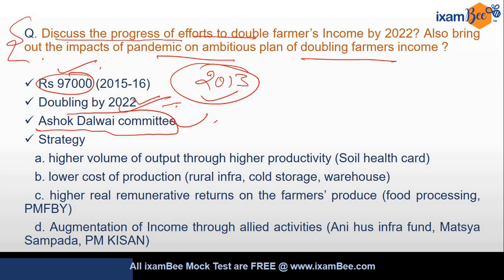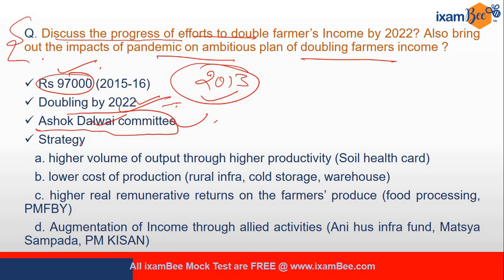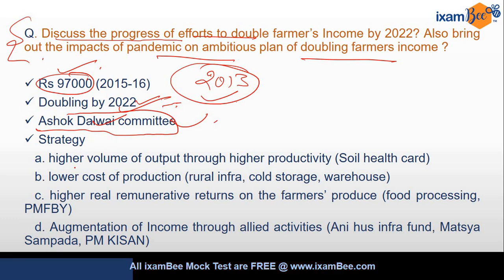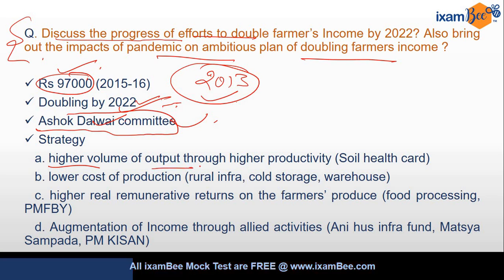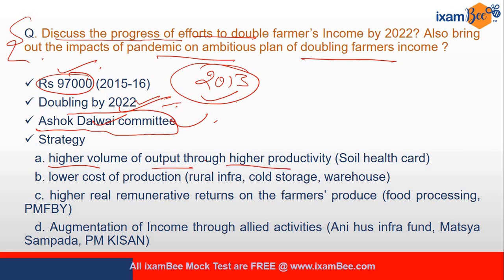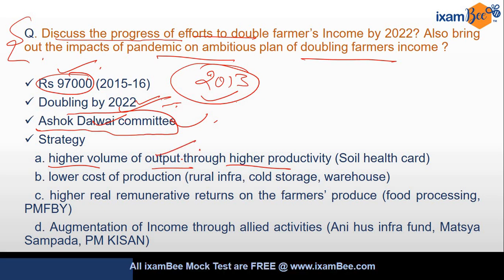Government has taken many steps to improve this income, and this committee has devised one strategy also. The strategy was of higher volume of output through higher productivity. Okay, so this is the strategy, means this is the guideline. If we do this thing, then we will be able to double the farmers income, है ना?